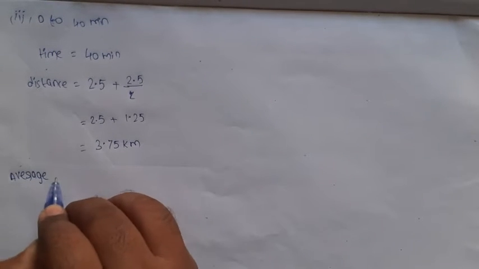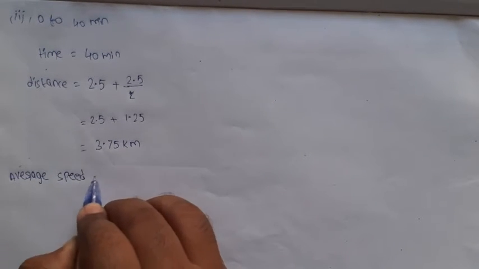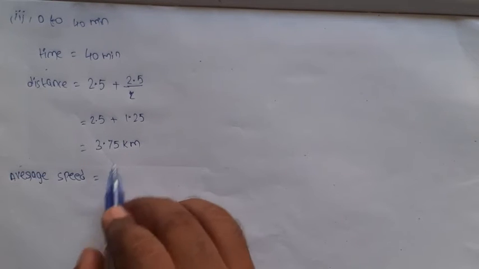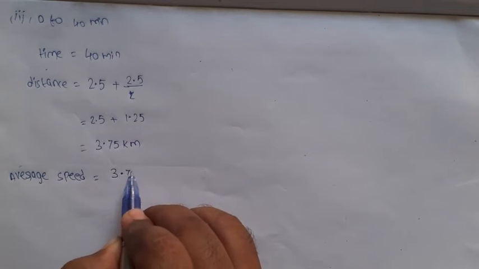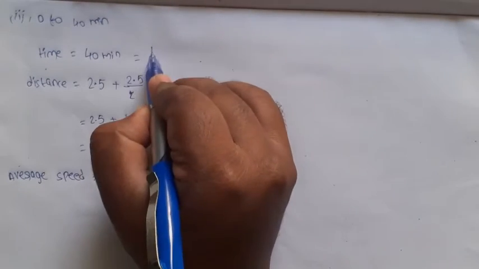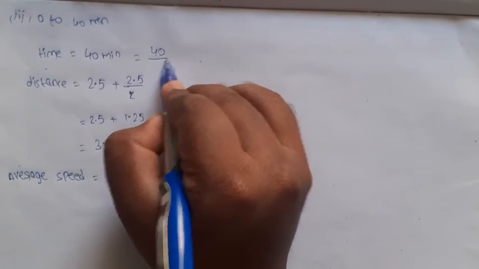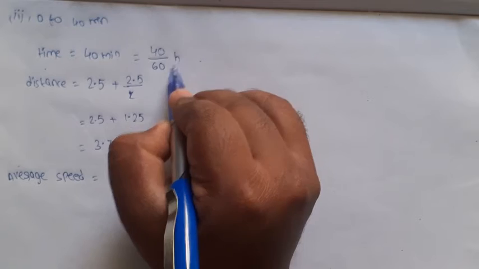Average speed is equal to total distance, 3.75 kilometer, over total time. This is in minutes, converted into hours, 40 by 60.